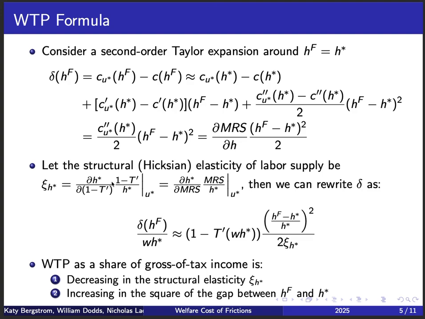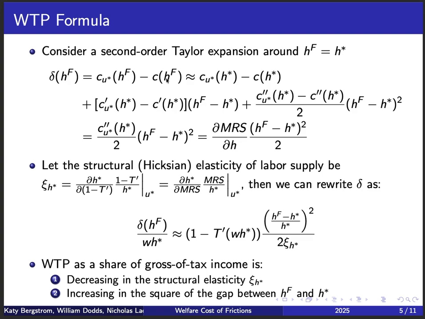This is helpful because our willingness to pay formula comes from a second order Taylor expansion around the hours H^F being equal to the optimal hours H star. To see this, we'll start with our definition of delta, which comes directly from the last slide. This is just the difference between C^U star, the indifference curve value of consumption, and C of H evaluated at H^F. So this is basically the difference between the consumption on the indifference curve and on the budget constraint evaluated at H^F.